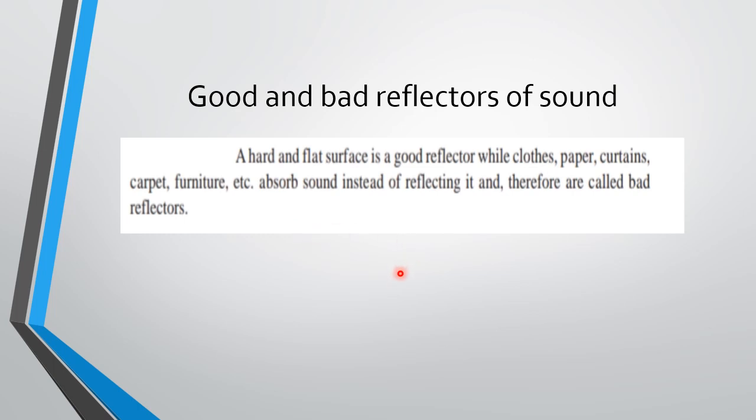Whereas in a room where there is a lot of furniture with curtains and all, it is a bad reflector, because the cupboards and curtains absorb the sound, and that is why the reflection of sound is less. So in an empty room the reflection of sound will be good, but in a room with a lot of furniture and curtains, the reflection would be bad.